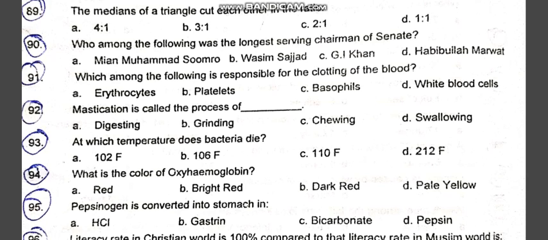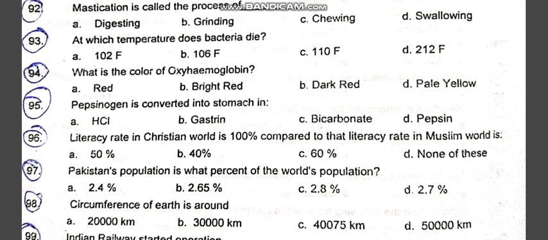At which temperature do bacteria die? So it is 212 Fahrenheit. D option is the correct one. What is the color of oxyhemoglobin? Bright red. Option B is the correct one. Pepsinogen is converted in the stomach into pepsin. D option is the correct one.